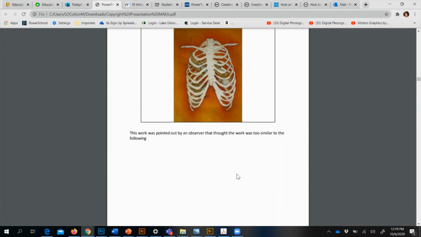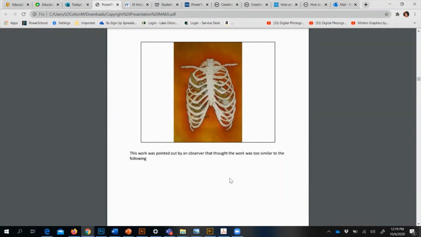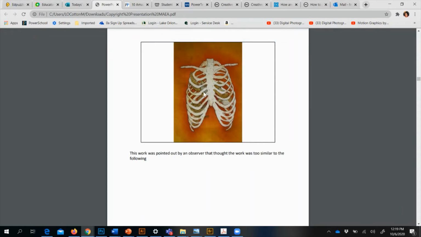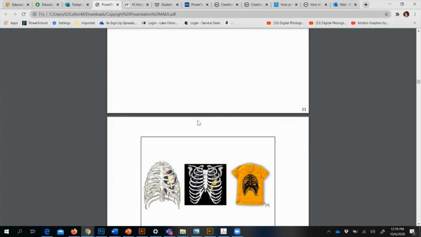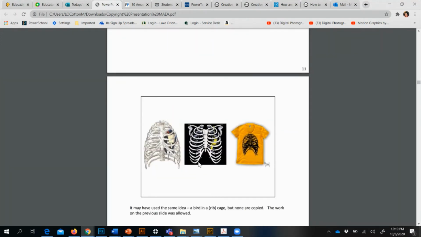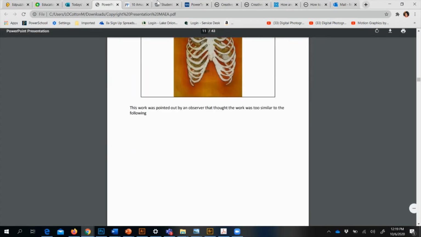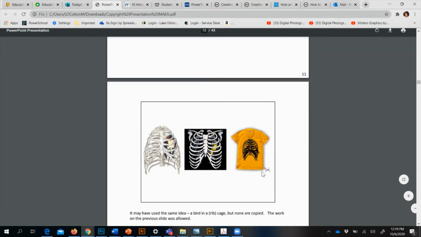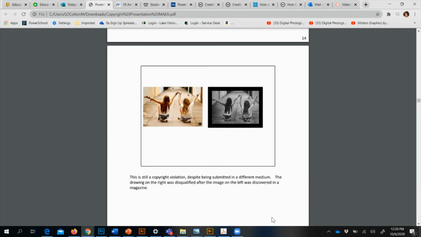And then we get into gray-area instances. This was a piece submitted to Scholastics that was allowed after some deliberation, but they had seen a lot of other images like it online. This one in the end was allowed because there's multiple birds inside of a rib cage kind of moving around. Here are the originals that they were calling into question. It just was a common theme that was popular online. So in the end, they allowed this one, but it is maybe not original enough because it has been seen a lot online. So keep that in mind too. You want to try to be original with your ideas.